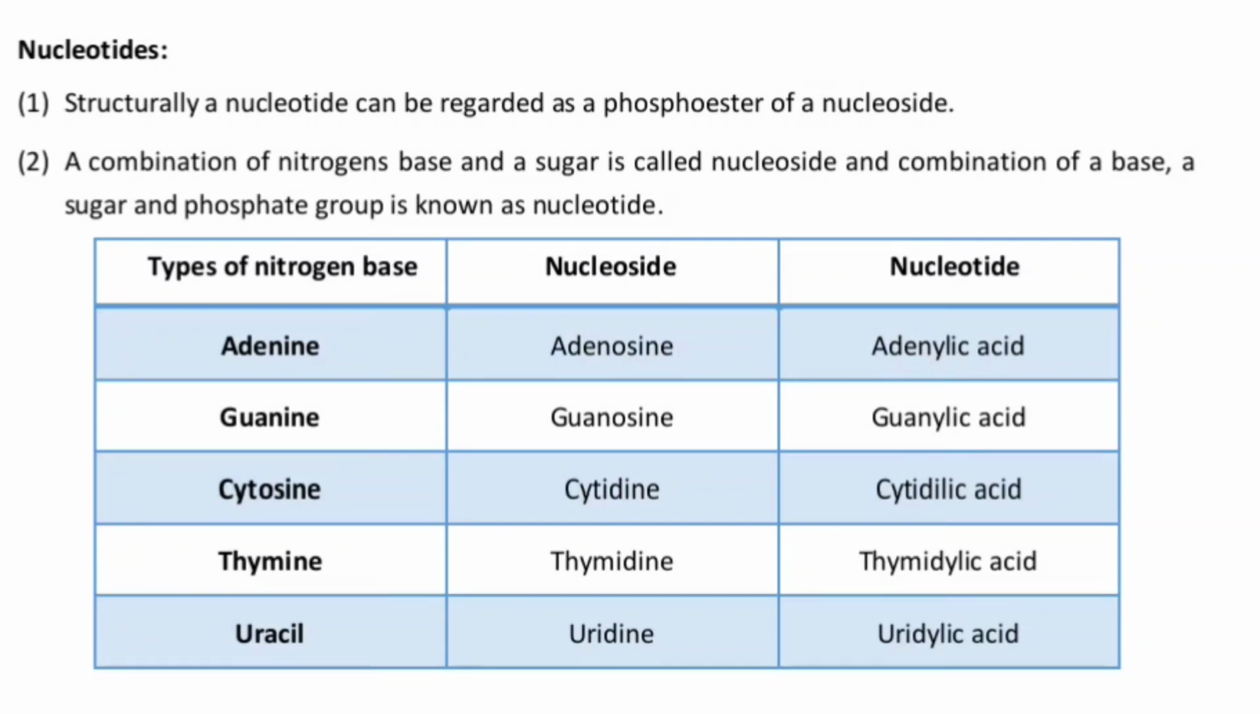We have 5 different types of nitrogenous bases. They are adenine, guanine, cytosine, thymine and uracil, in which DNA has A, G, C, T, whereas RNA has A, G, C, U. The nucleoside and nucleotide configurations are in front of you. The nucleoside of adenine is adenosine, whereas the nucleotide is adenylic acid, and so on.